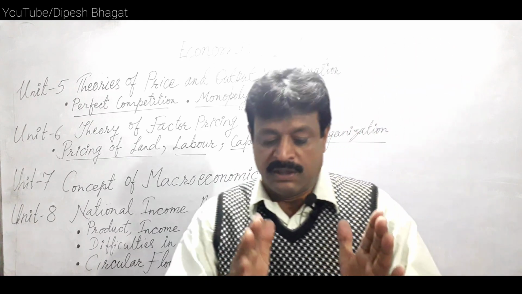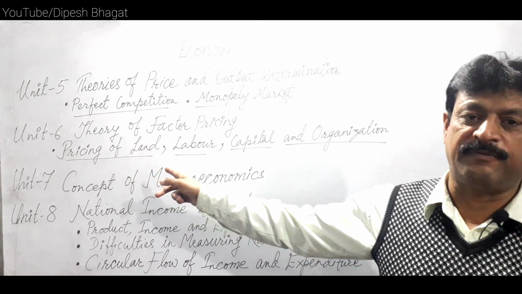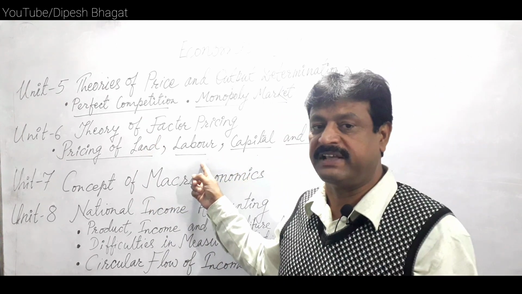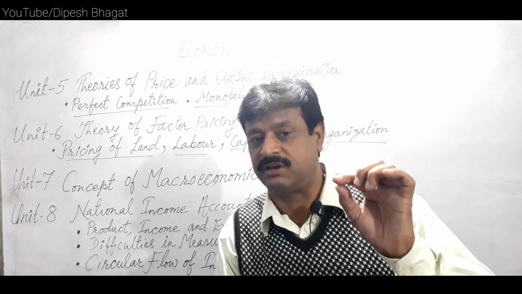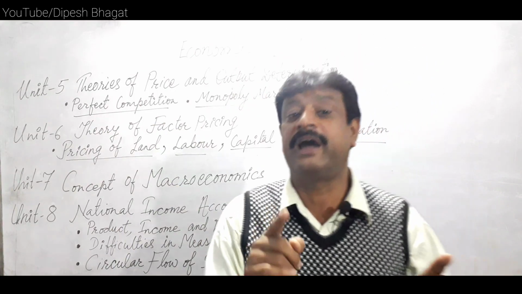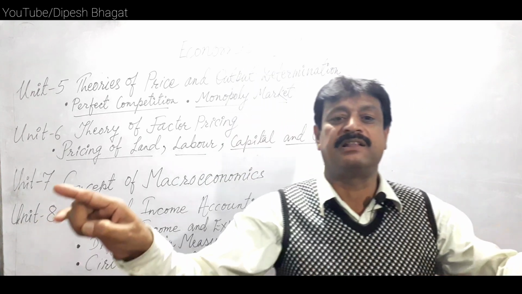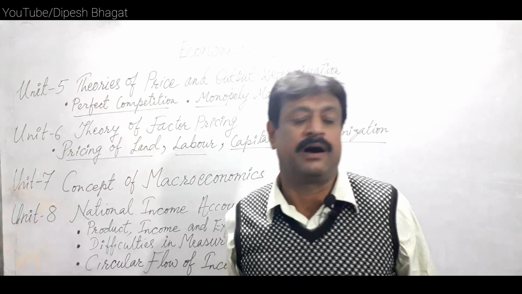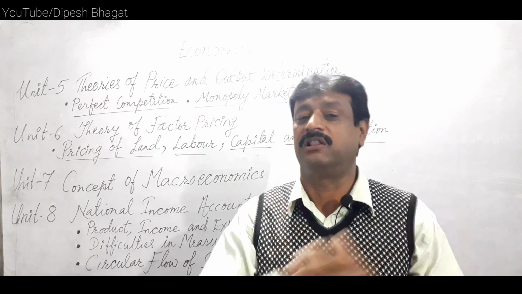So regarding the theory of rent, we have to write the criticism as well, and under theories of wages we have to write the criticism as well, but we don't need to explain the criticism in detail. If the question comes like 'critically explain the Ricardian theory of rent', then we have to state the concept of the theory and explain the criticism of the theory. But if the question directly comes, 'explain the theory of rent' or 'the Ricardian theory of rent', then we don't need to explain all the criticism points.